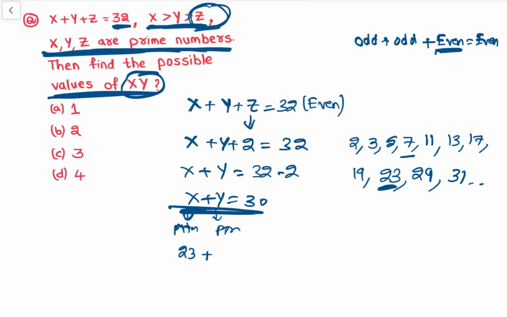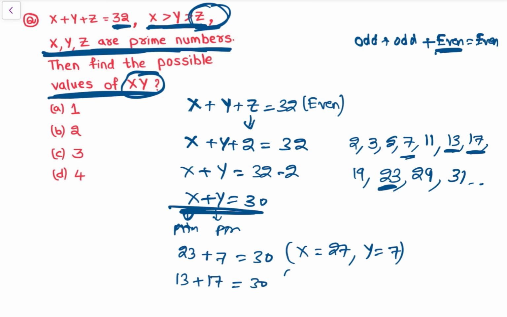plus y is equal to 7 we get 30, ठीक है, so x is equal to 23, y is equal to 7, this is one possible value. ठीक है, then 17, 13 plus 17 is equal to 30, so x is equal to 13, y is equal to 17, this is possible, then